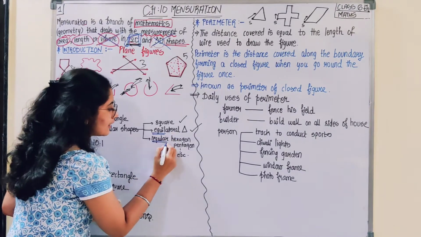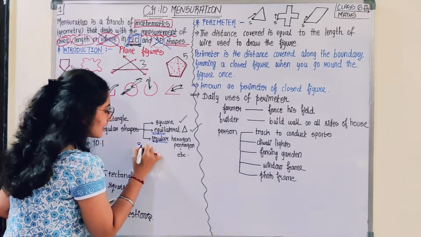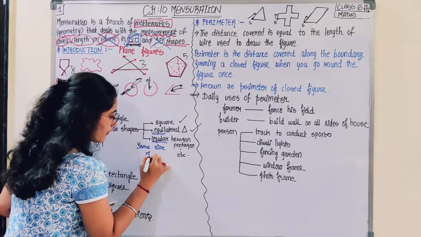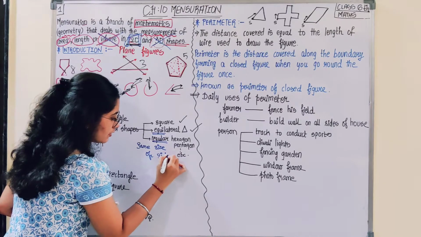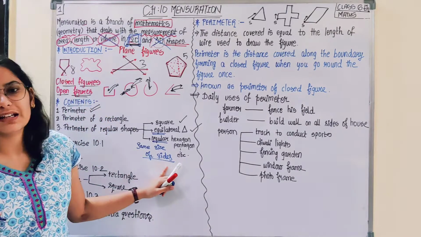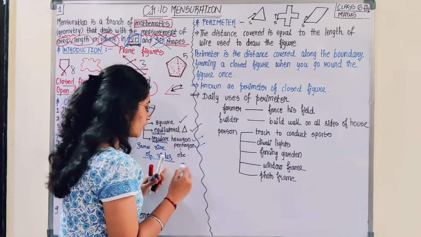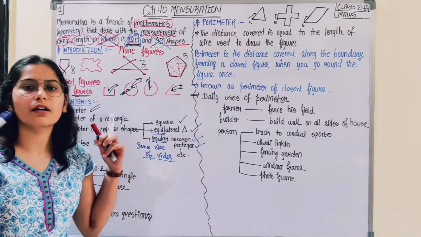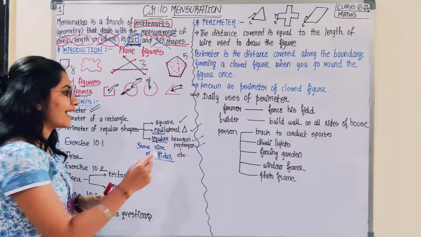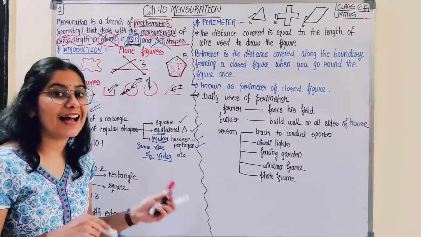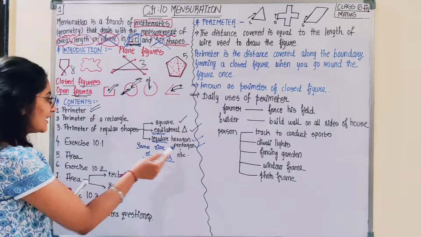Then regular. Regular also means same size of sides. Okay, I would be reaching to this in detail. Okay, so we would be studying about hexagon, pentagon, octagon, heptagon, etc. Okay, so hexagon having 6 sides, pentagon having 5 sides. Okay, we would be reaching to that.